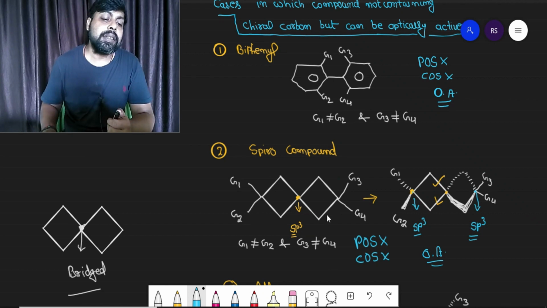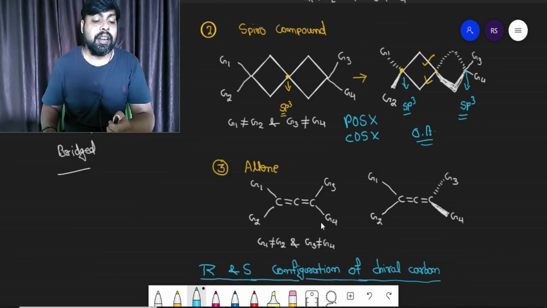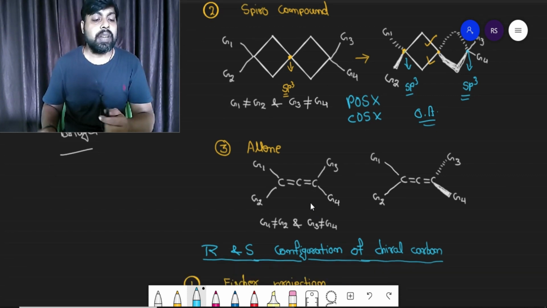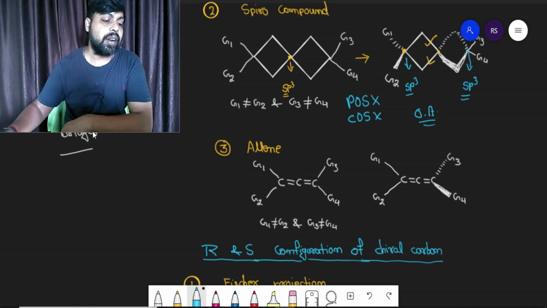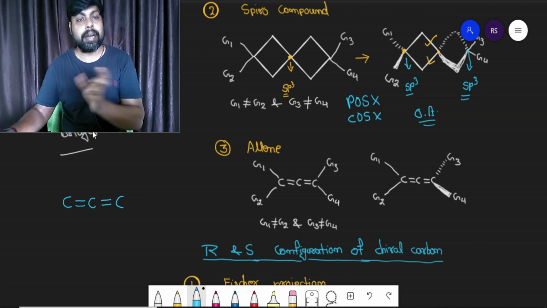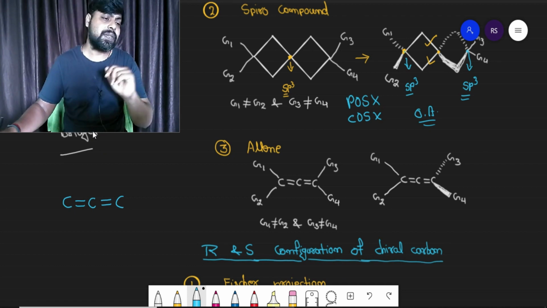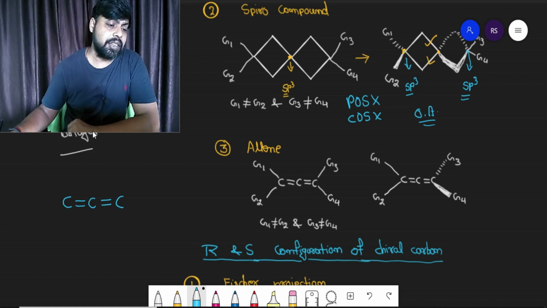Now the third case in which the compound does not contain any chiral carbon atom but is optically active is the allene type of compound. What is an allene type of compound? A compound containing two double bonds on consecutive carbon atoms, cumulative double bonds, right? This is what is known as an allene type of compound. If you observe it, first see the hybridization.